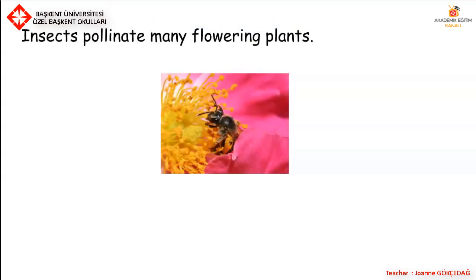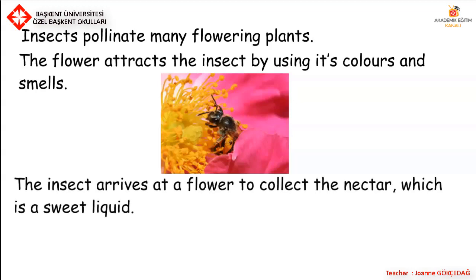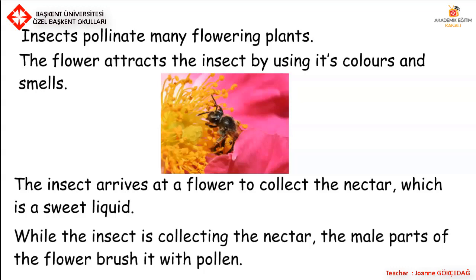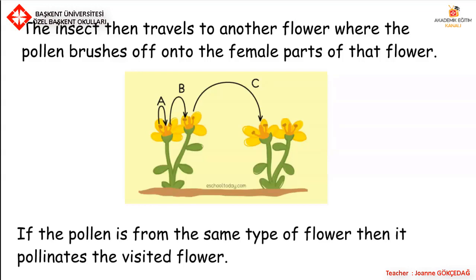Insects pollinate many flowering plants. The flower attracts the insect by using its colours and smells. The insect arrives at a flower to collect the nectar, which is a sweet liquid. While the insect is collecting the nectar, the male parts of the flower brush the insect with pollen. The insect then travels to another flower, where the pollen brushes off onto the female parts of that flower. If the pollen is from the same type of flower, then it pollinates the visited flower.